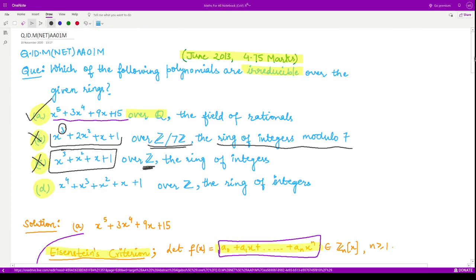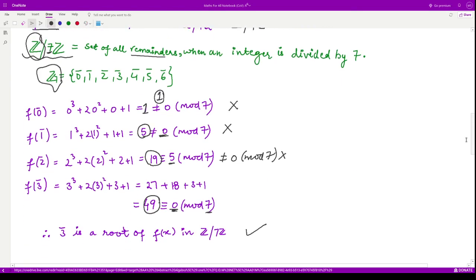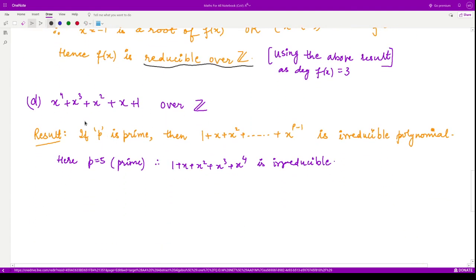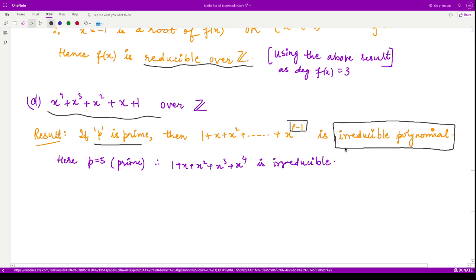Let us now look at the fourth option, which has degree 4, right? And we need to check it over the ring of integers. Now you should know that if p is a prime number, there is a result that a polynomial of this kind, 1 plus x square plus up to x to the power p minus 1, where p is the prime, right? So you take power 1 less than the given prime. In that case, this is an irreducible polynomial. This is the result and you must know this.